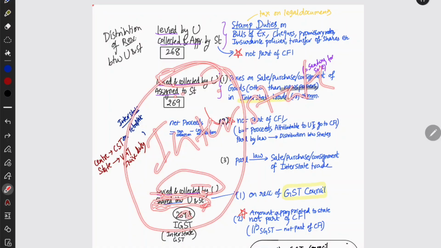Okay, that is IGST. So whichever is not a part of GST, that is a non-taxable supply. You saw that, right? I think in the GST topic you will be studying petroleum fuel, natural gas, aviation turbine fuel, and then alcohol.